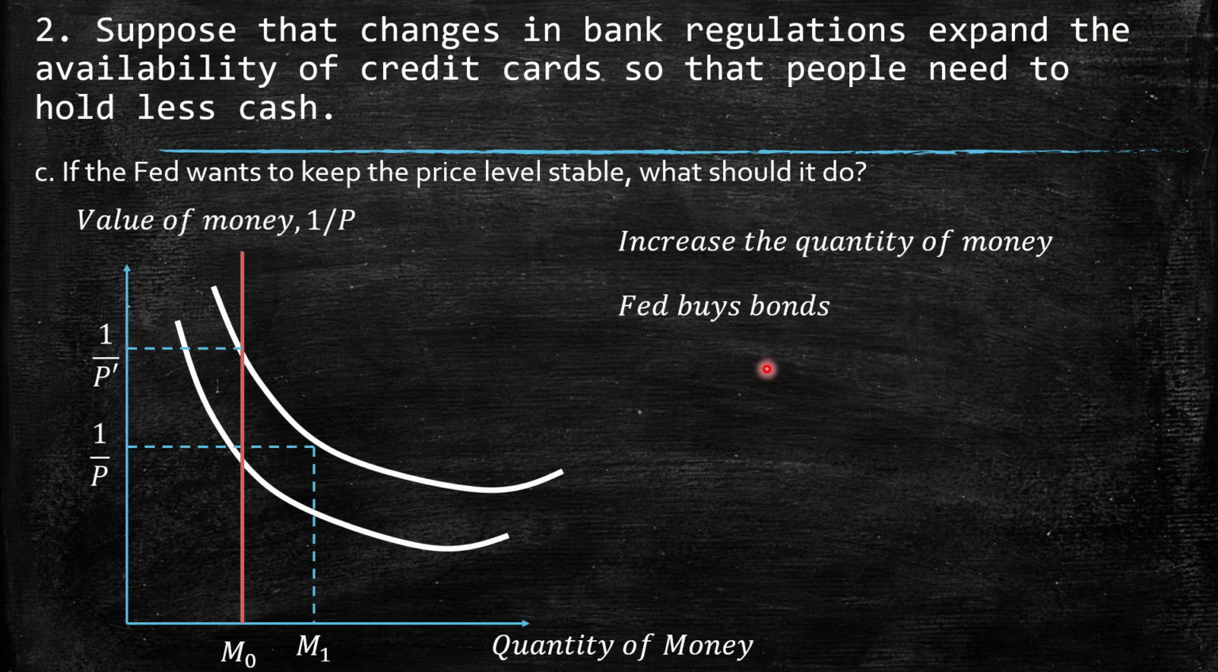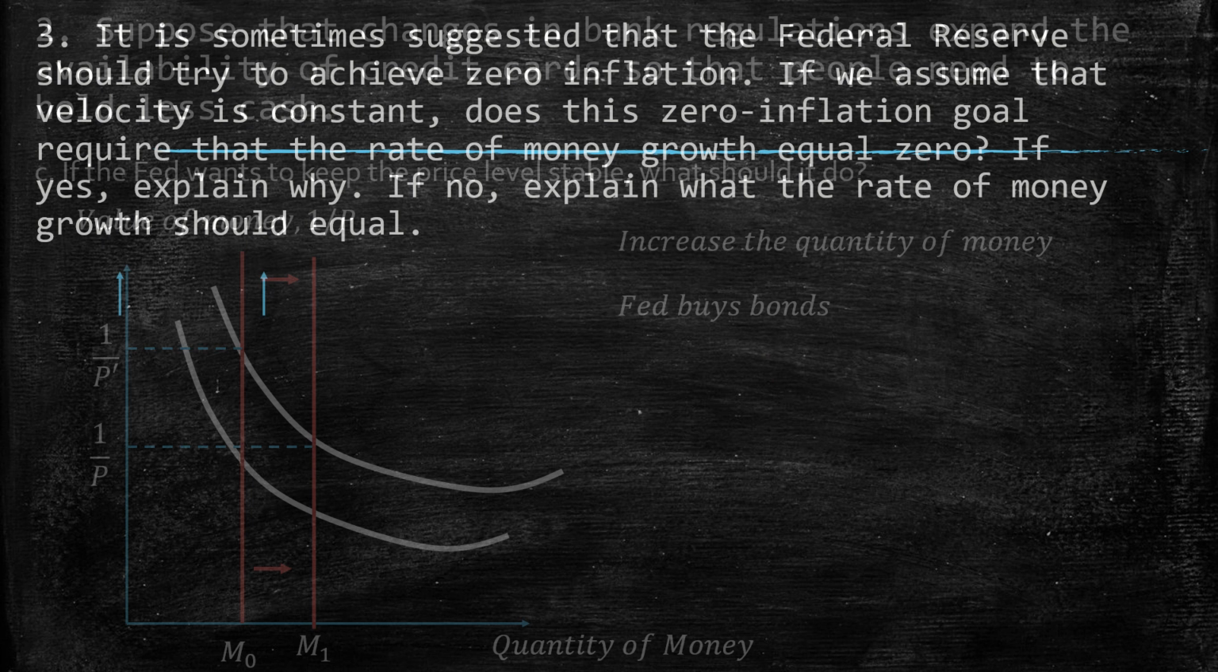Then, if the Fed wants to keep the price stable, what should it do? Basically, this organization can increase the quantity of money, so the Fed buys bonds until the point of M1 in order to keep the original level of prices, 1 over P, constant.